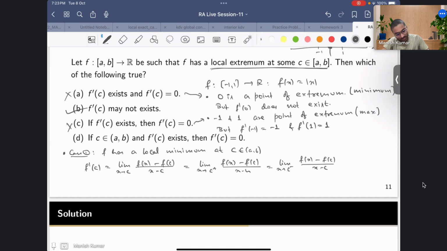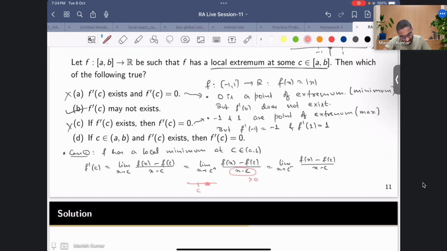Very good. Now you tell me, since C is a point of minimum, here we are taking x from this region, so x is larger than C, so this denominator is strictly greater than 0. Also C is a local minima.